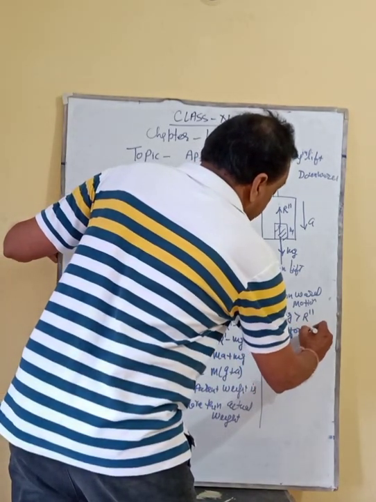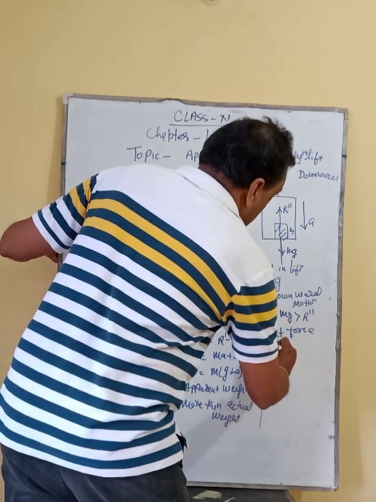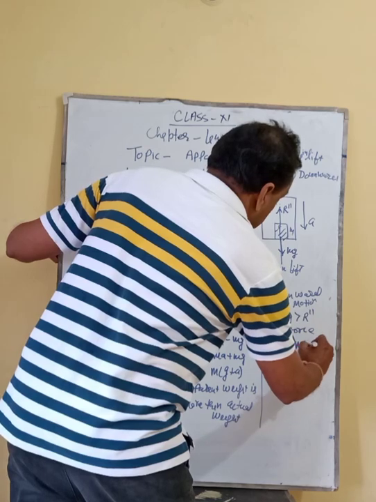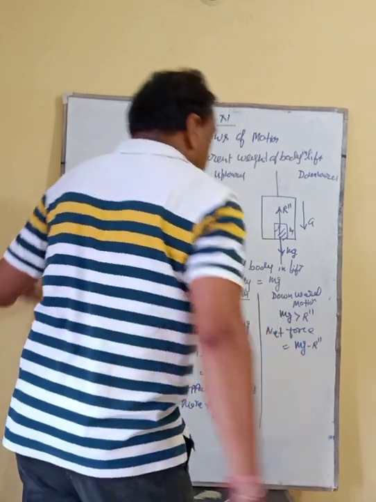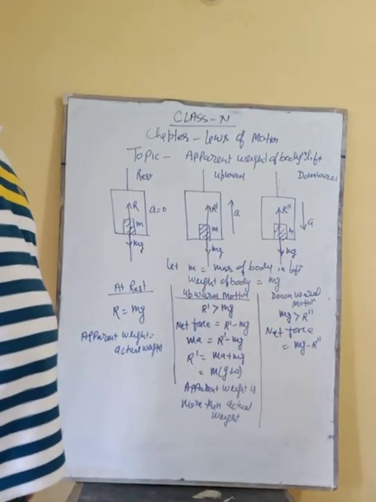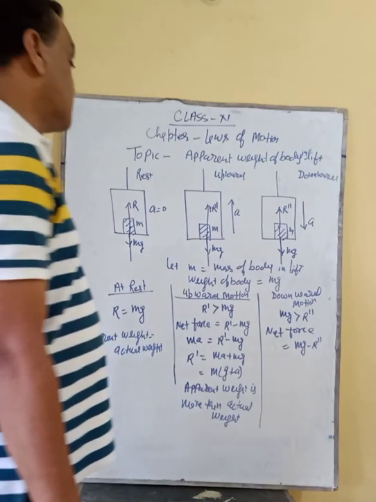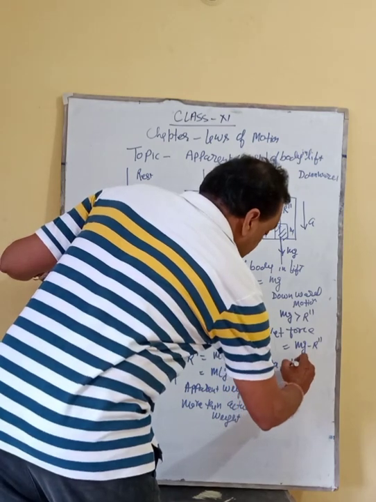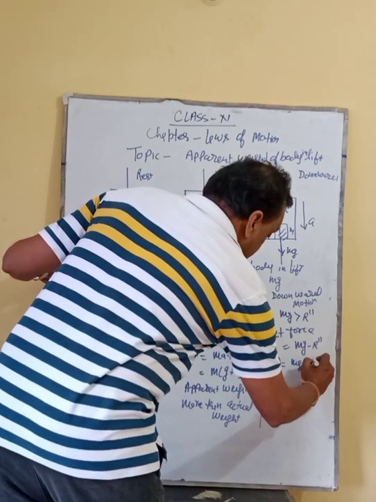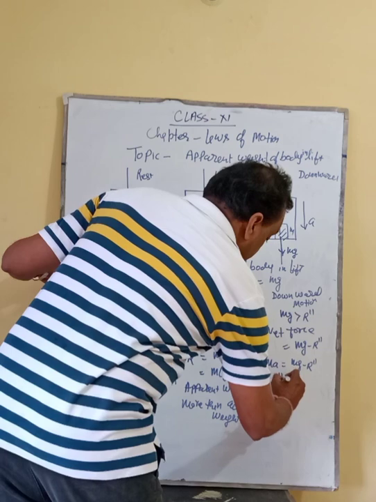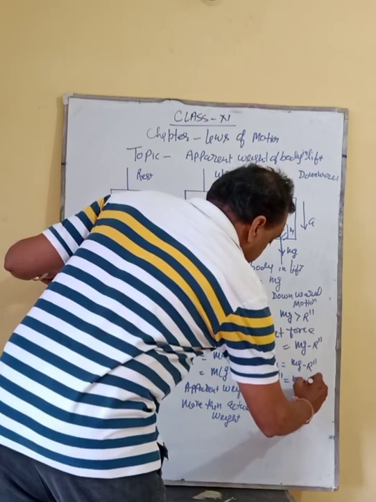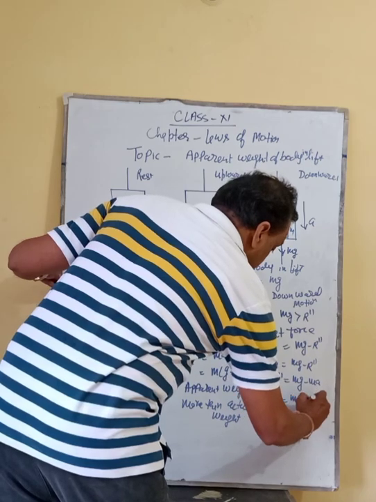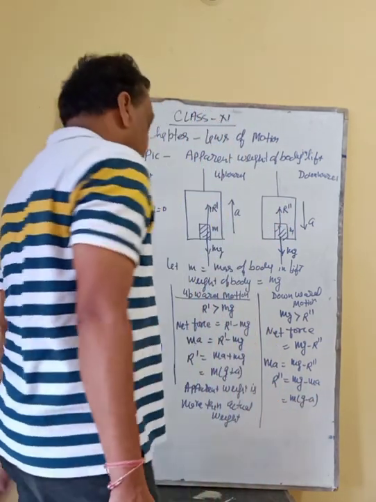Similarly, you can find the net force. Net force will be mg minus R double dash, which is equal to ma. So R double dash is equal to mg minus ma. We take m common, so R double dash is m times (g minus a).